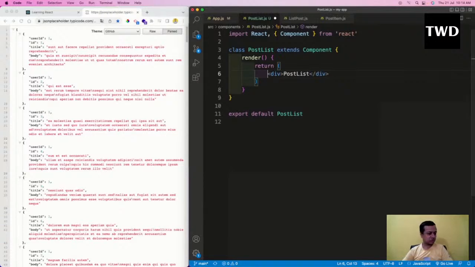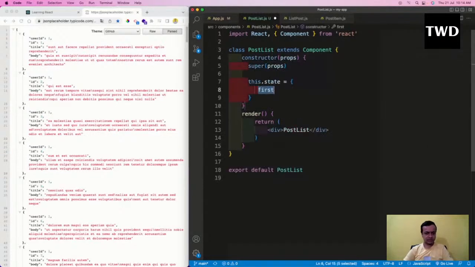Okay, so let us not waste much time and do this thing. Post list. First, I'm going to hit this API endpoint, and I'm going to get the data as this array. So first I'll do a const, and here I will have posts, and it will be an empty array, because I'm getting an array back. So I'm doing it like this.